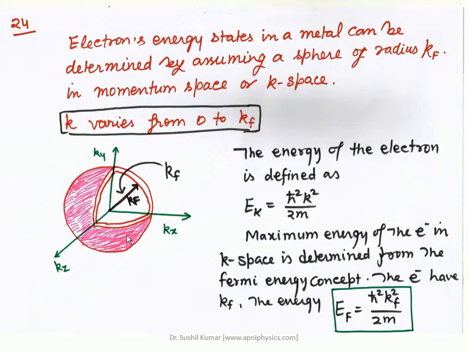All these electrons which lie at this particular energy level, defined by the Ef, will have the same energy. So Ef is equal to ħ²kf² upon 2m, where m is the mass of the electron and h is the Planck constant, where ħ is equal to h upon 2π.